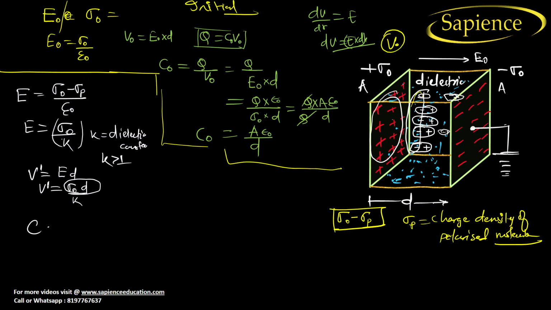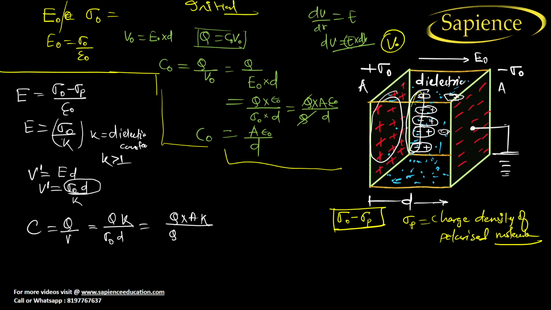Now let us consider C naught. C naught is equal to Q by V, right? Let us now find the values, let us put the values. Now Q divided by V is equal to Q over sigma naught into D, sigma naught into D divided by K. So this will become like this. Q by sigma naught means Q by A. So this will be A into K,